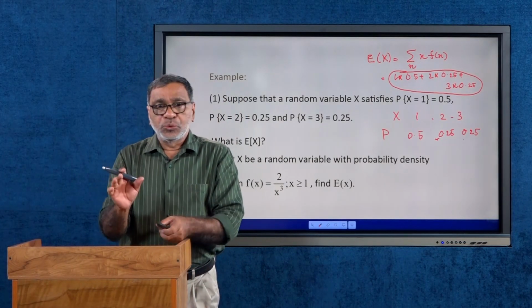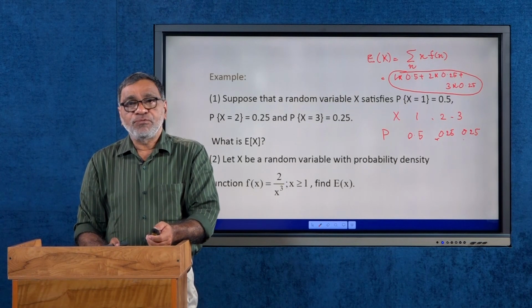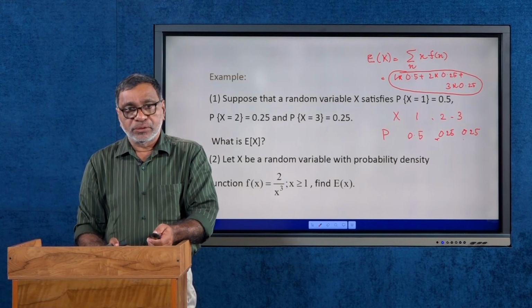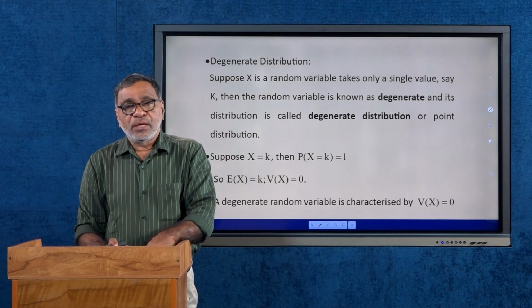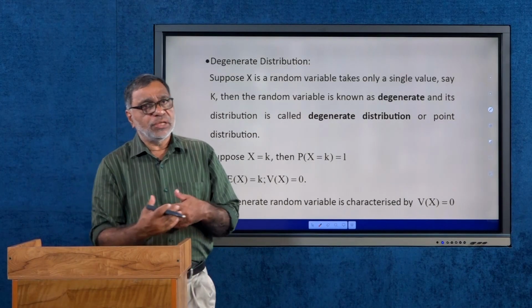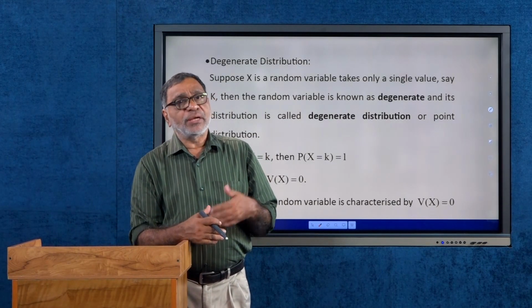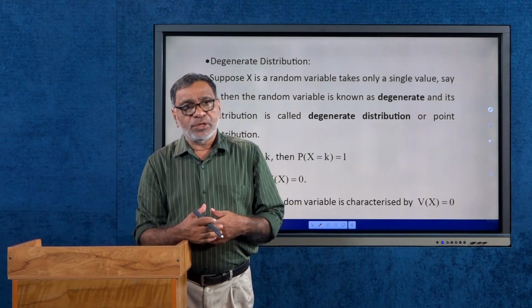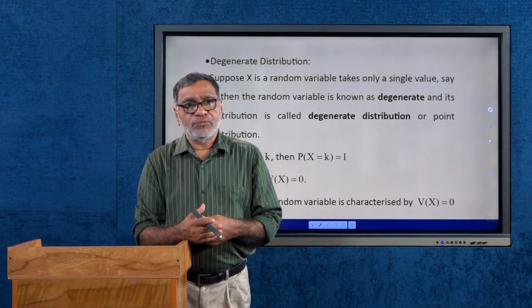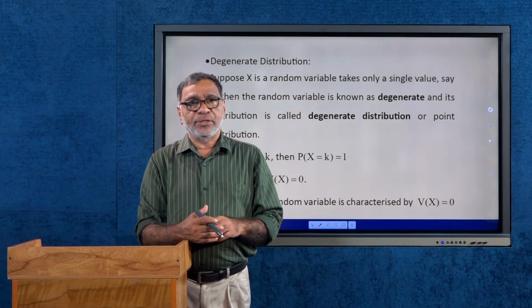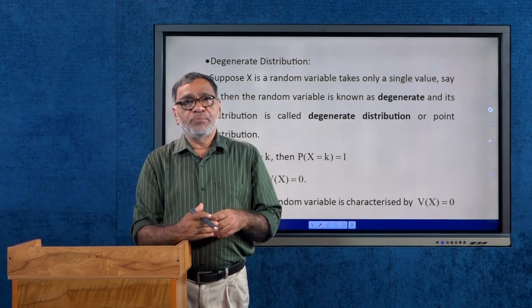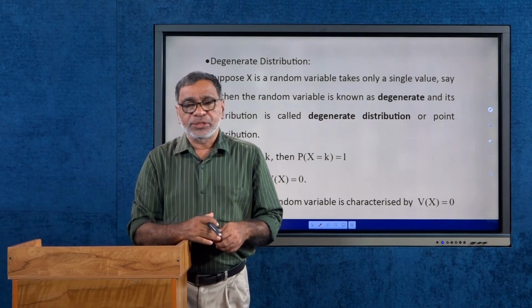So these are two simple examples of finding the expectation of x. Then we can find the expectation of x, moment generating function of x, cumulant generating function, characteristic function, etc. for important probability distribution functions.